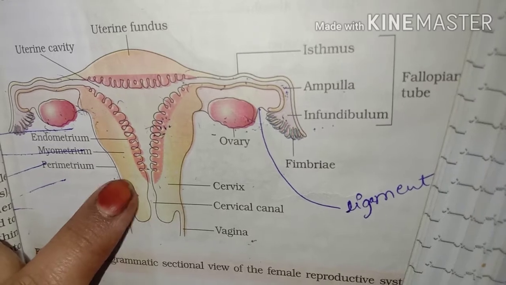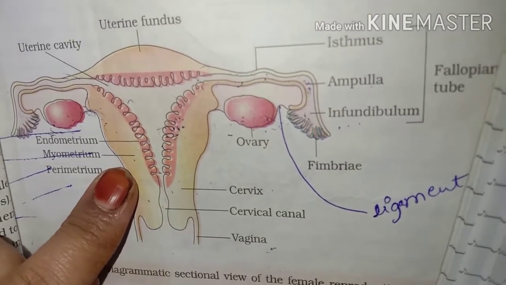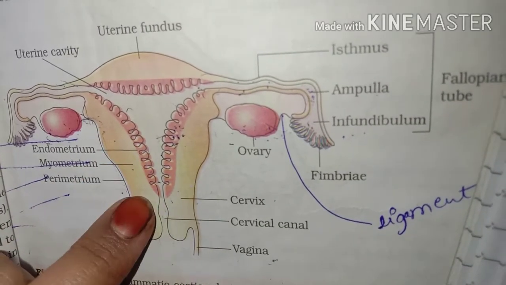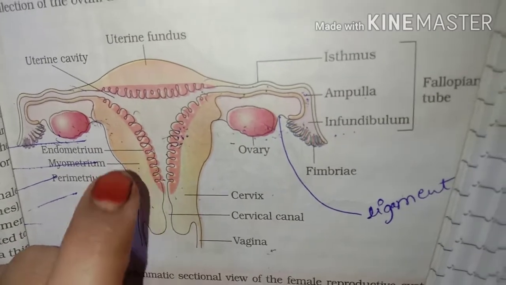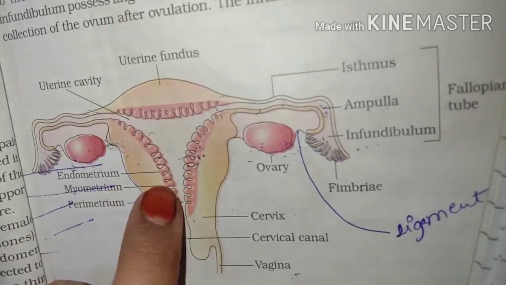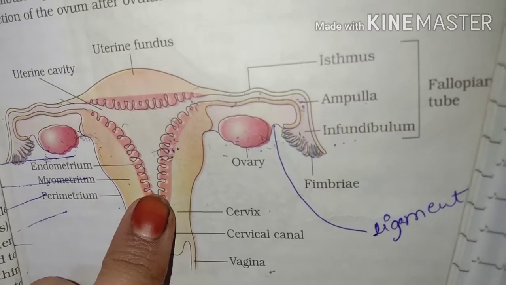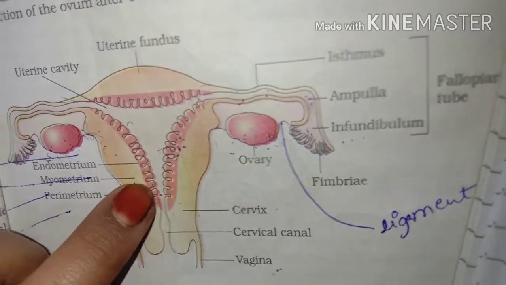Now the second one is myometrium. It provides the strong contraction of the muscles at the time of childbirth. And the last one is endometrium, the inside one. It helps in the implantation of the child, and it also shows the periodic changes at the time of the menstrual cycle.